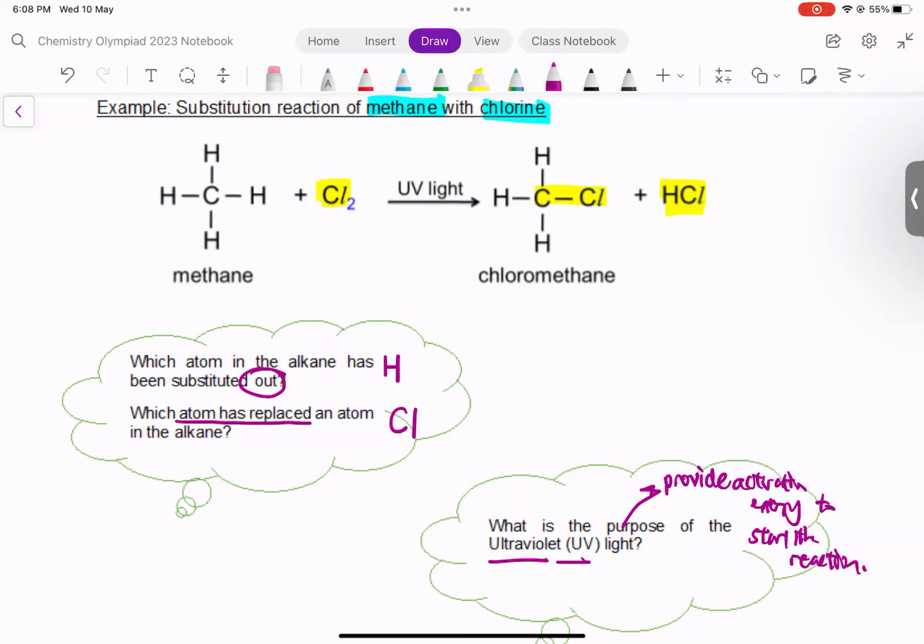Okay, so every single reaction has its own minimum activation energy. So you need to give it light, like UV light, in order to provide the sufficient amount of energy to start the reaction.